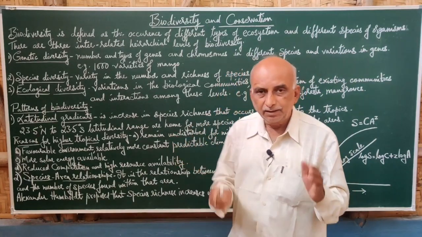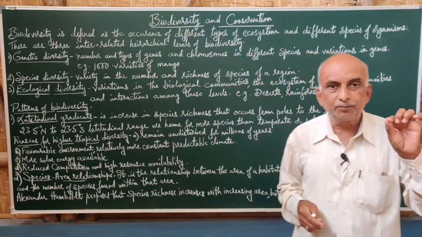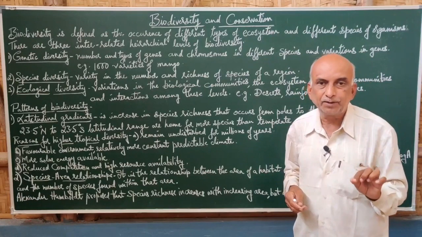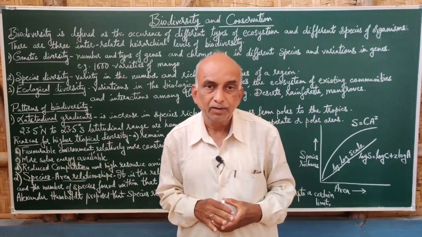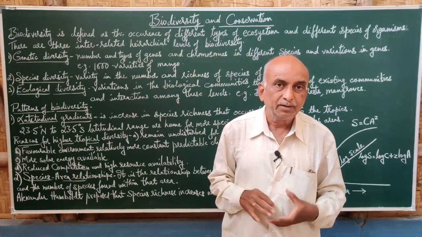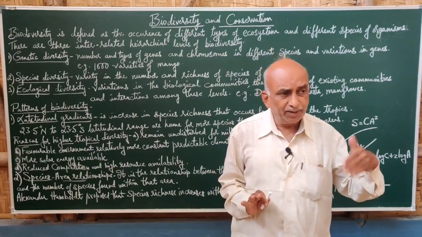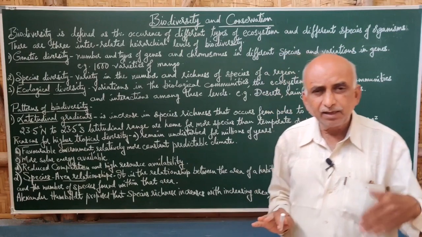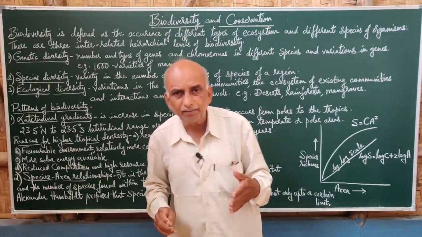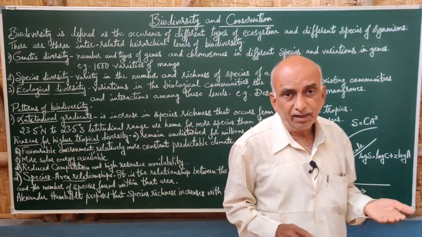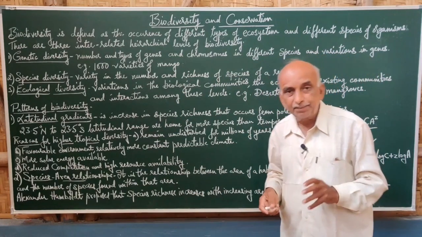So one, the tropical area, that means 23.5 degrees north to 23.5 degrees south. Since millions of years, when the earth was formed, that area has not been disturbed. It is left undisturbed, whereas the temperate and polar regions are disturbed, especially by frequent glaciations. There are glaciations occurring in those regions, and hence there is a disturbance in the climatic regions. That is one main reason.